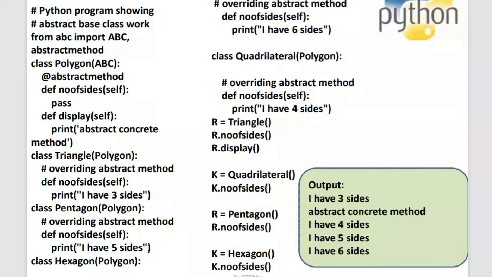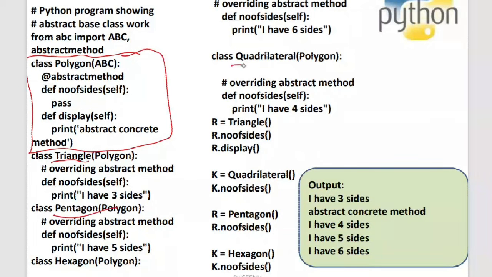See, this polygon is an abstract class. So what I did is I'm taking the template of polygon and creating triangle according to it, because a triangle is a polygon. Is triangle a polygon? Yes, it's a polygon. Three sides in a polygon. And what is a polygon? A polygon means more than one side. So pentagon is a polygon, quadrilateral is a polygon.